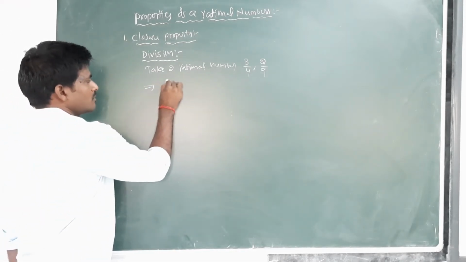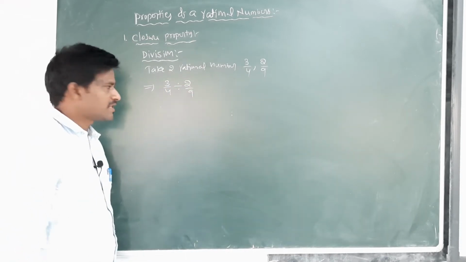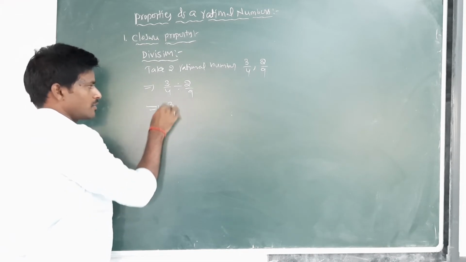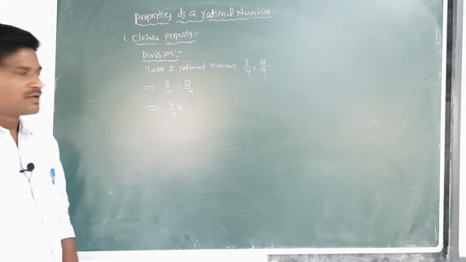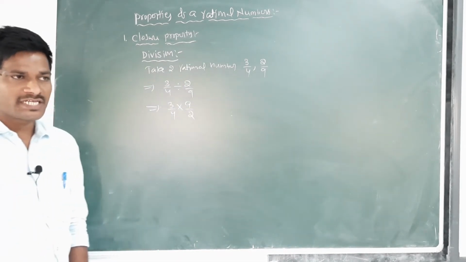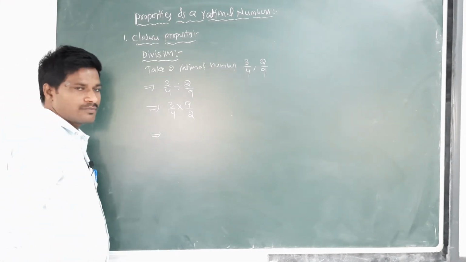3/4 divided by 2/9 equals 3/4 multiplied by the reciprocal of 2/9. The reciprocal of 2/9 is 9/2.